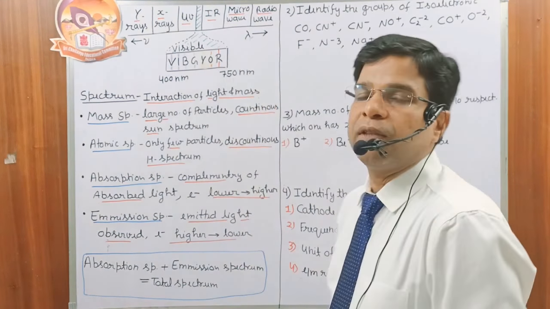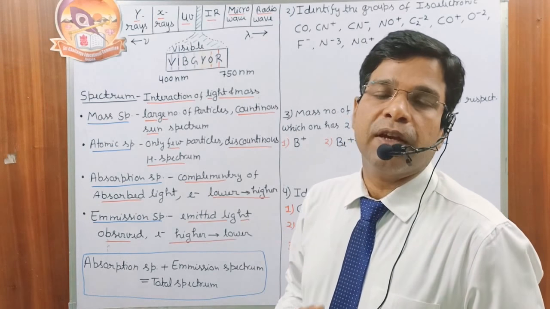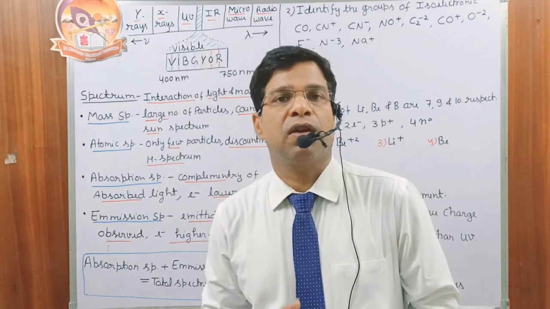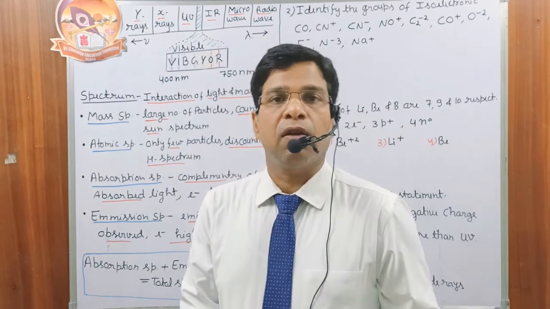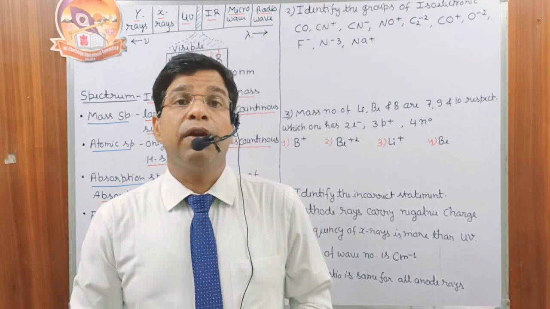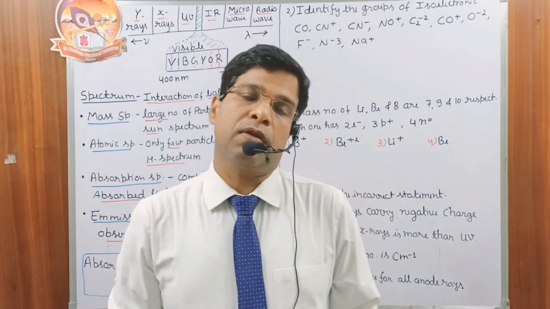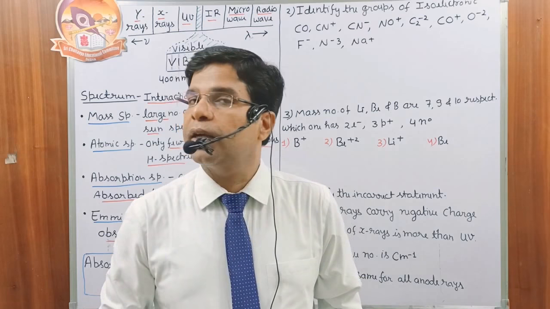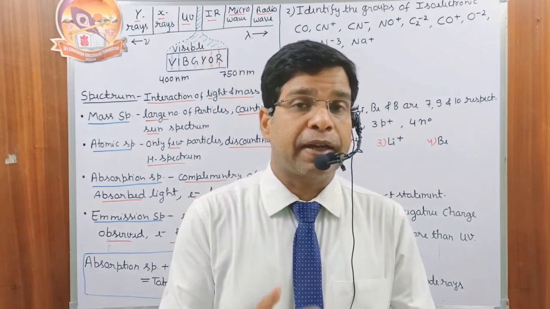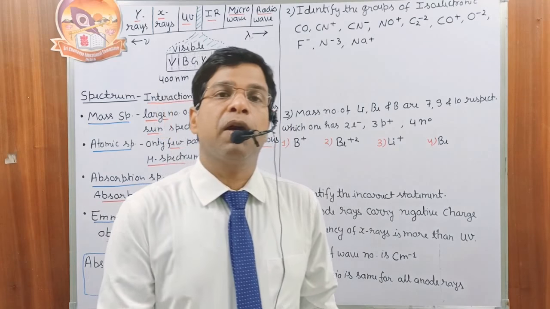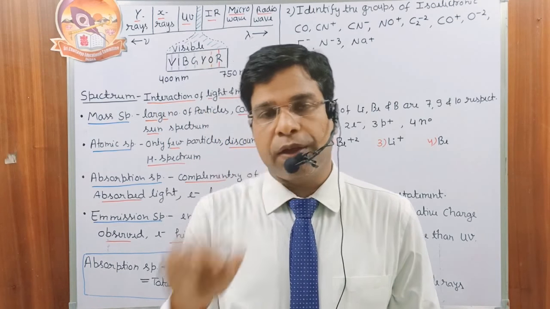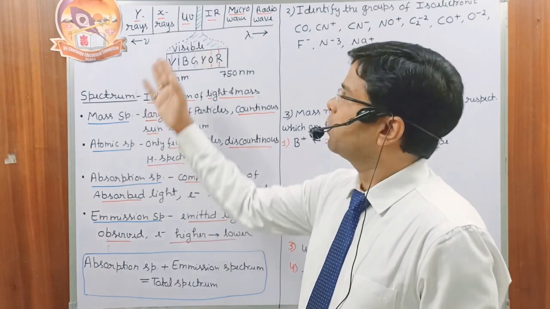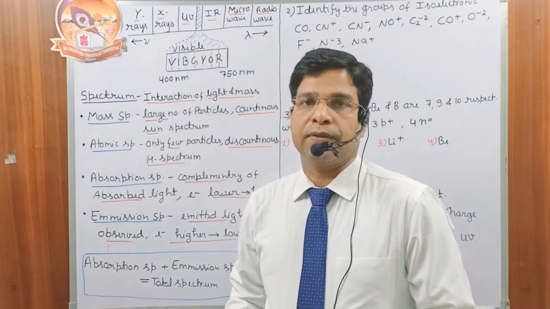Then next we have the microwaves. After the microwave we have the infrared. After the infrared, this green zone represents the visual range. It is the part of the solar spectrum which we can observe with our eyes. This is the only part of the entire solar spectrum which can be detected by the human eyes. This part is called the visual range. After the visual range, we have the ultraviolet region. After the ultraviolet region, we have the X-rays, then gamma rays.